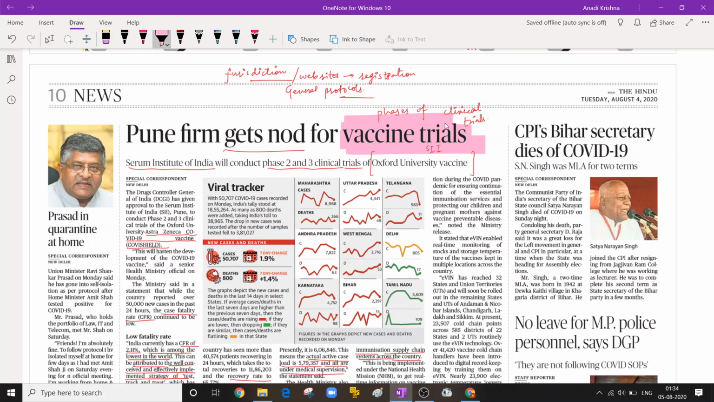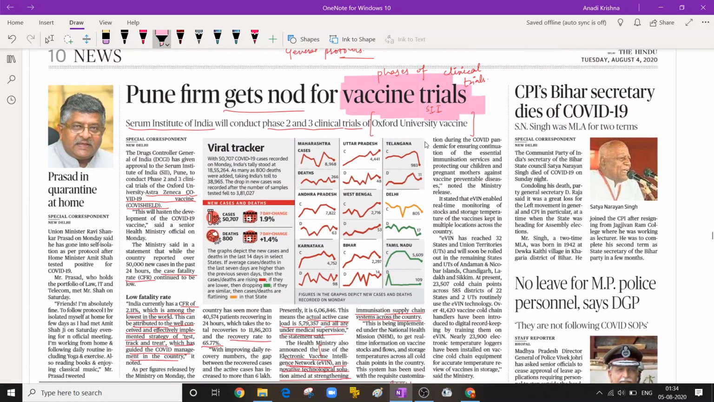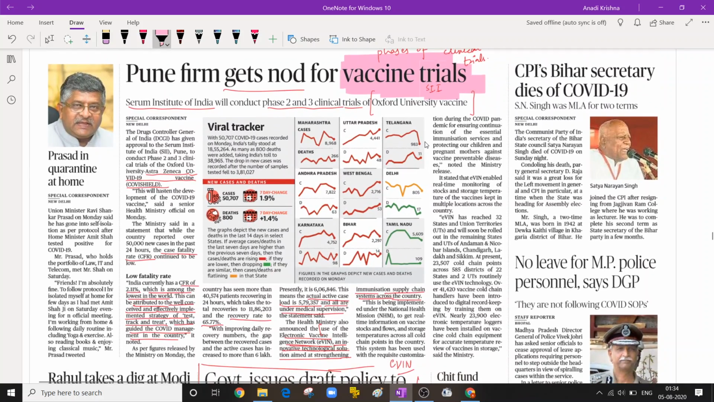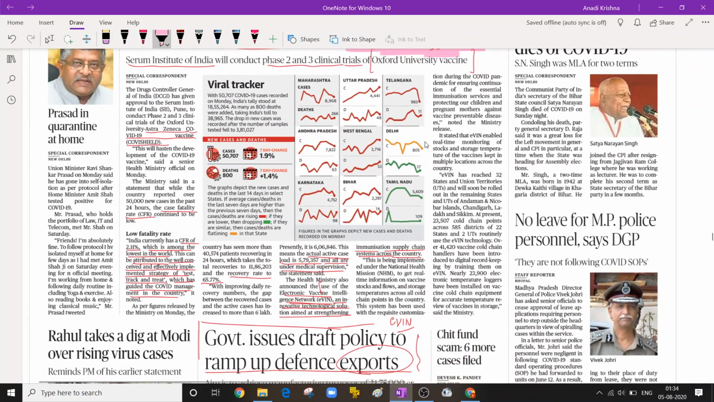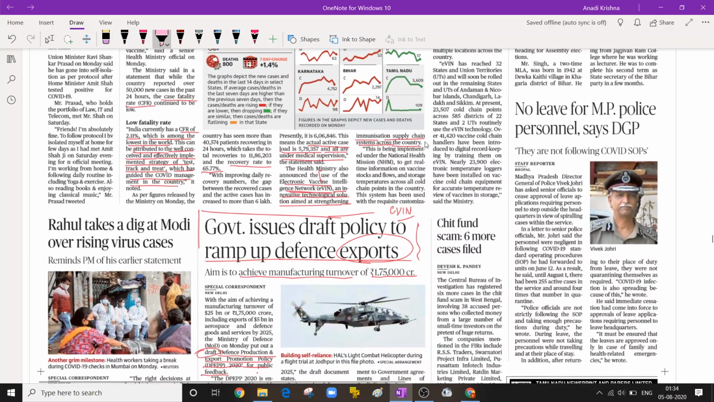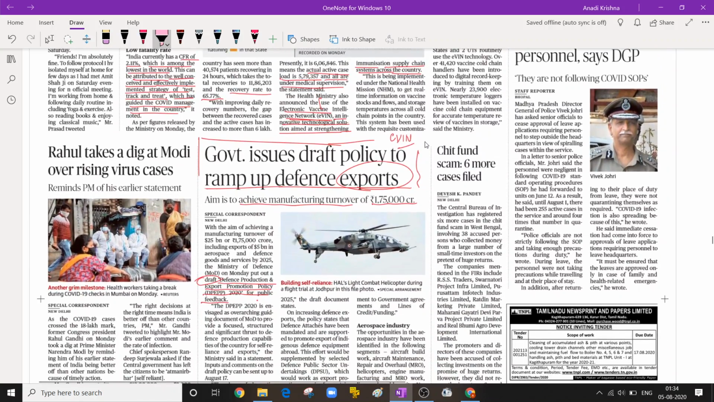See vaccine trials. The Serum Institute of India. It's already a very important institute of India and they are very much in news. They are famous in news these days because they are collaborating with Oxford University to develop a corona vaccine and they are in one of the final stages of the vaccine development.